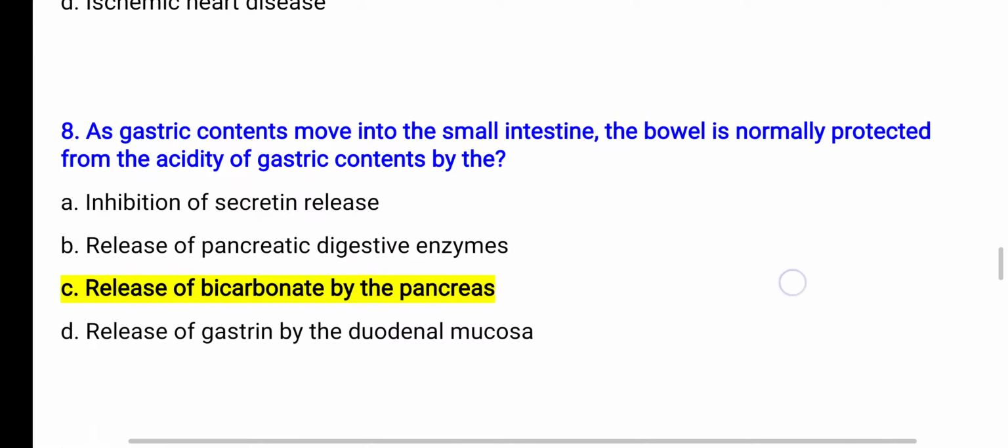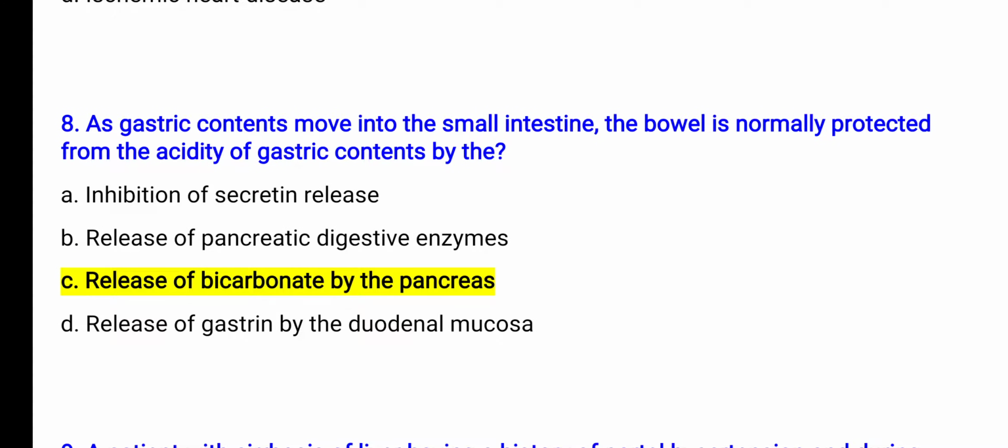Now question number 8. As gastric contents move into the small intestine, the bowel is normally protected from the acidity of the gastric content by: option A, inhibition of secretin release; option B, release of pancreatic digestive enzymes; option C, release of bicarbonate by the pancreas; and option D, release of gastrin by the duodenal mucosa.